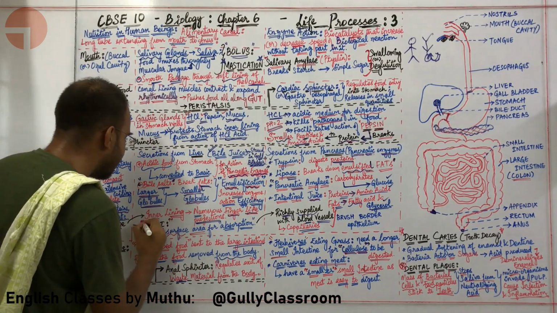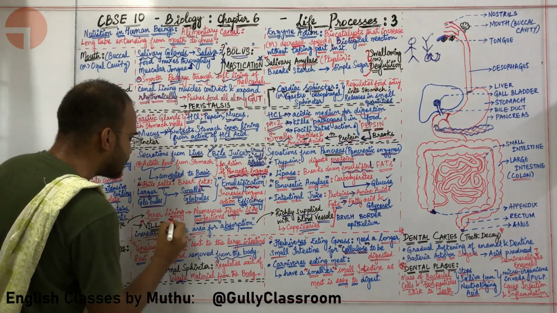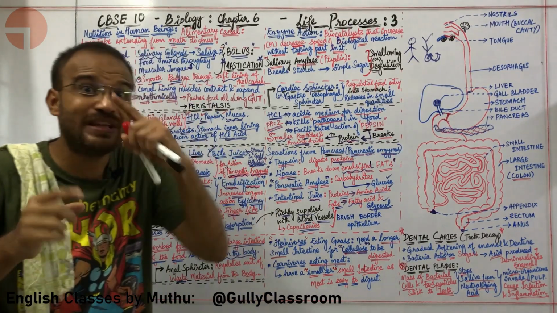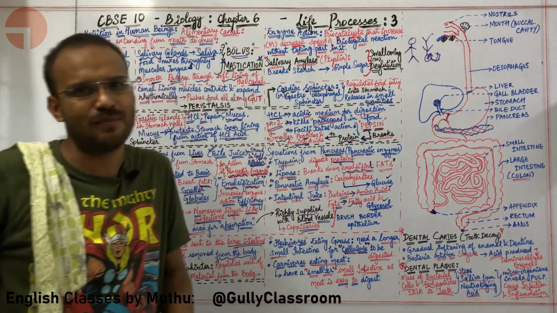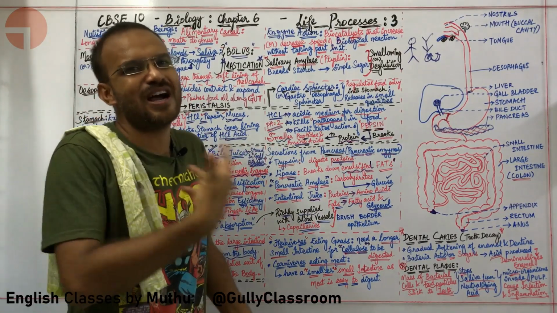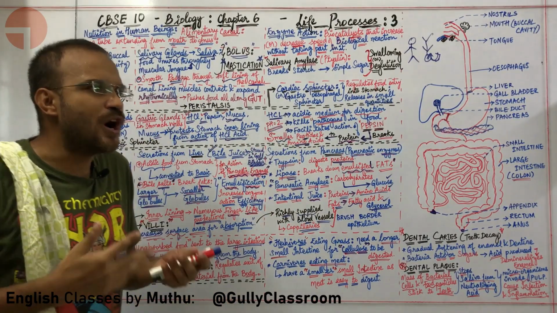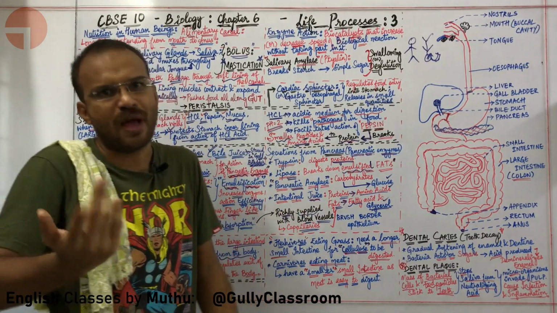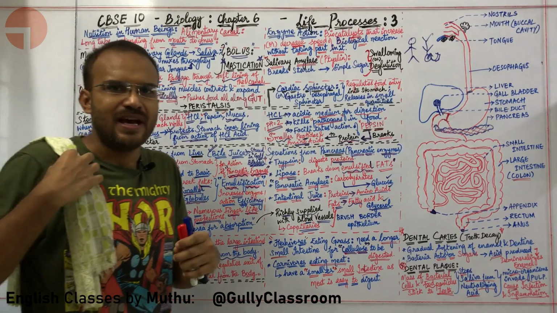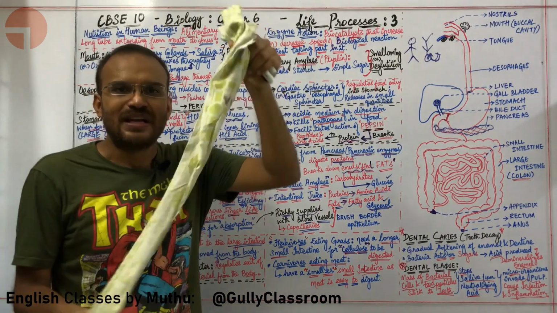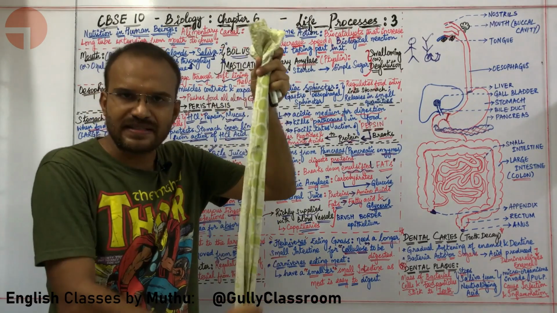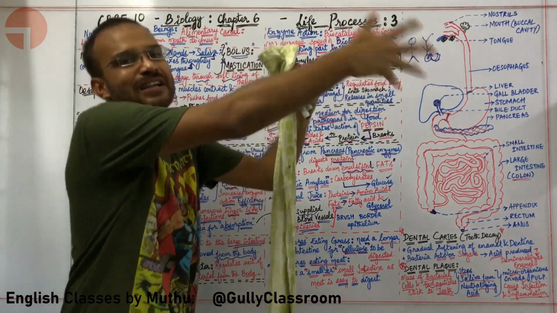These are called villi. The small intestine contains numerous finger-like projections on the inside to increase the surface area of absorption. Whenever you want to increase the surface area of absorption, you have many surfaces. Let us say I have one towel. The surface area of this one towel will always be less than 100 towels hanging together.